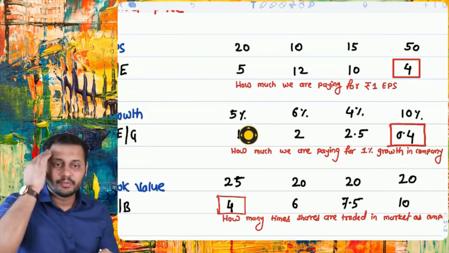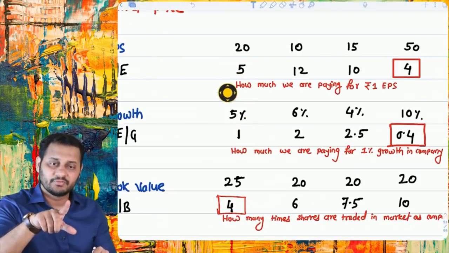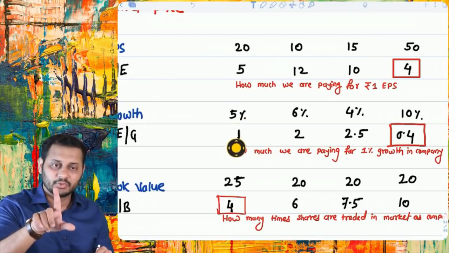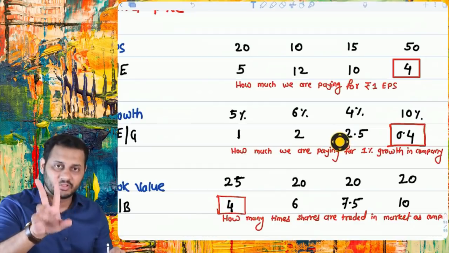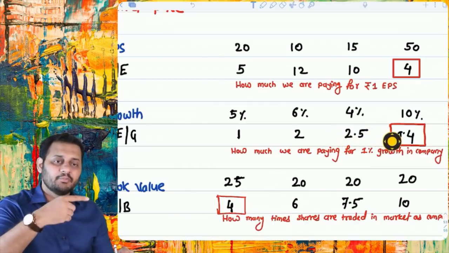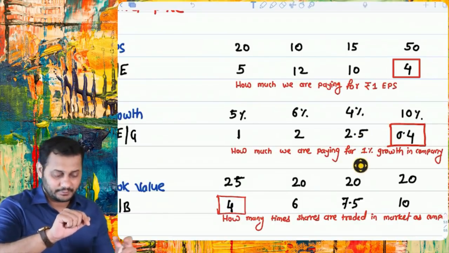It means you have to pay 1 rupee for 1% growth, because you are paying 5 rupees for 5% growth. So 1 rupee for 1% growth, 2 rupees for 1% growth, 2.5 rupees for 1% growth, and 0.4 rupees for 1% growth. So which is better? 0.4, because you have to pay less for the same percentage of growth.